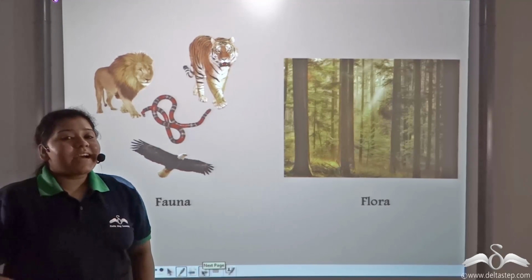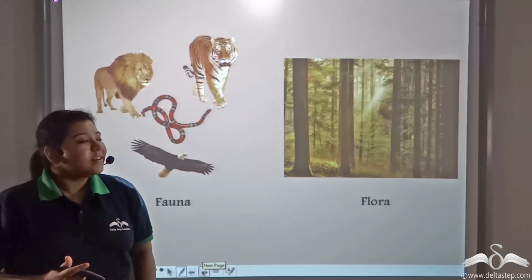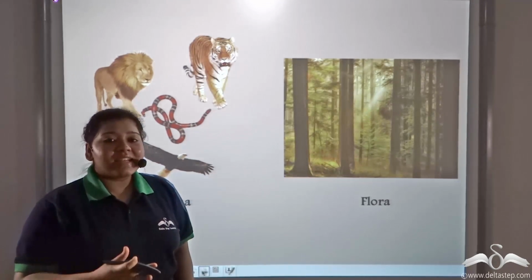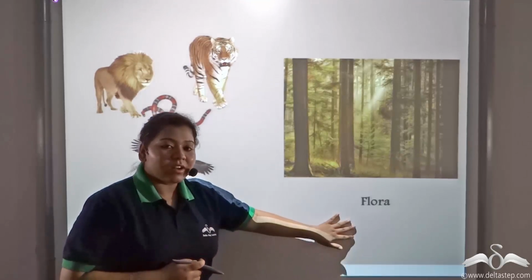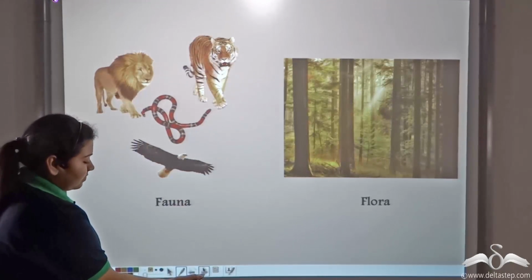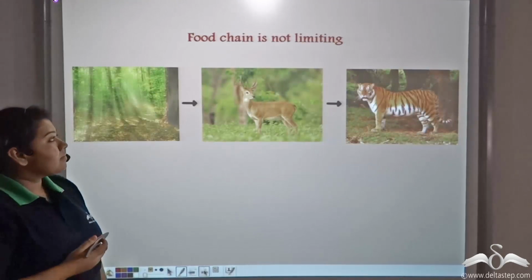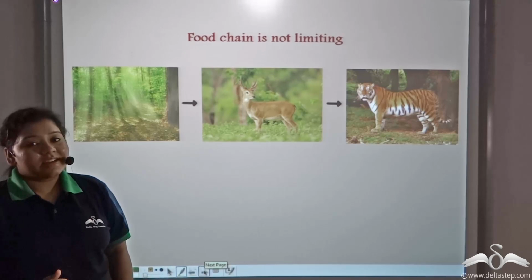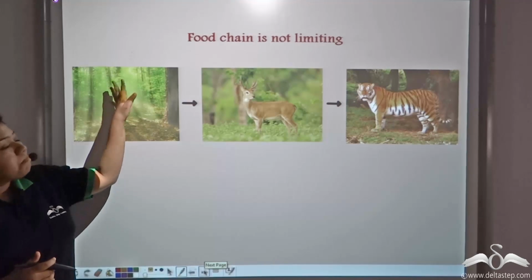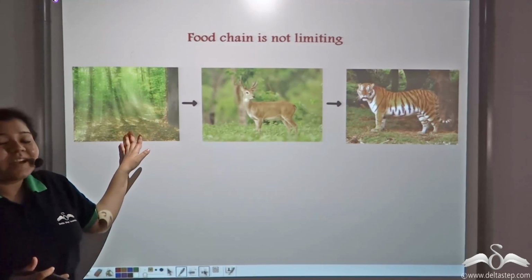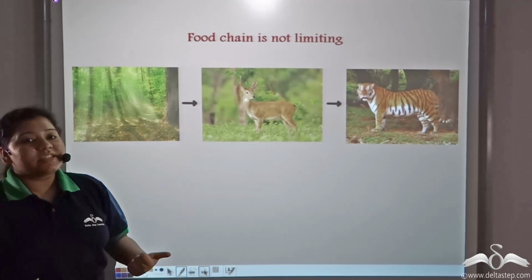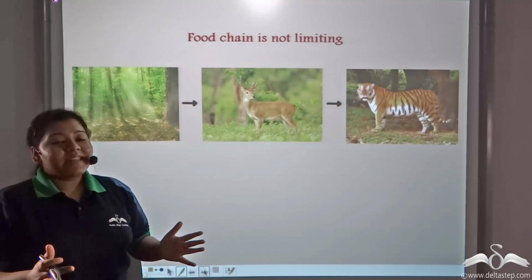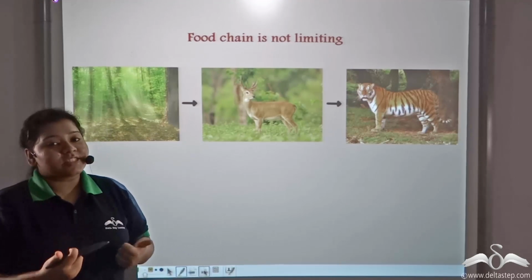Now, animals that are naturally occurring in an area are known as the fauna, and plants that are naturally occurring in an area are known as the flora. Now, a food chain is never limiting. By that I mean autotrophic plants that manufacture food will never diminish, because if they diminish, the entire food chain will become limiting, that is, the entire food chain will crash.